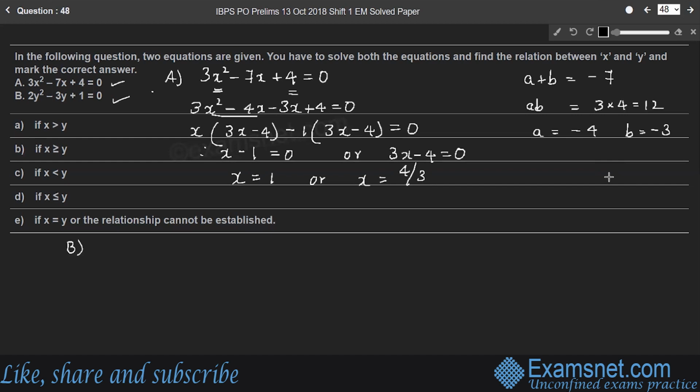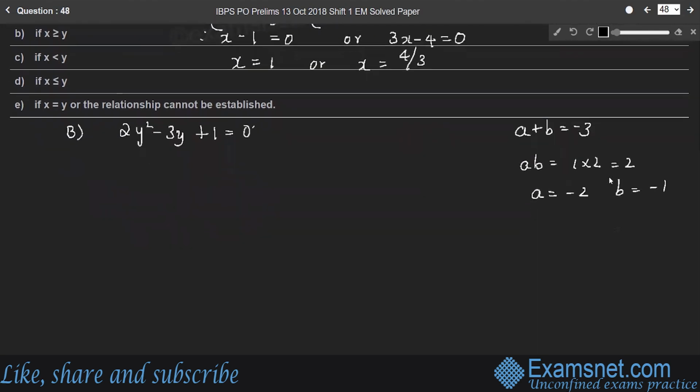Consider the second equation, 2y squared minus 3y plus 1 is equal to 0. Here, a plus b is minus 3 and a into b is 1 into 2, which is 2. Therefore, a is minus 2, b is minus 1. So a plus b becomes minus 3 and a into b becomes plus 2. Therefore, the equation becomes 2y squared minus 2y minus y plus 1 is equal to 0.